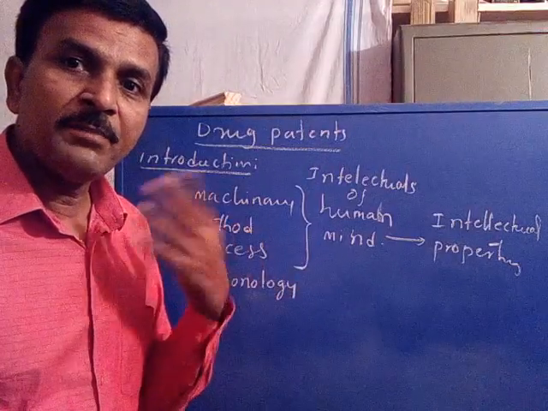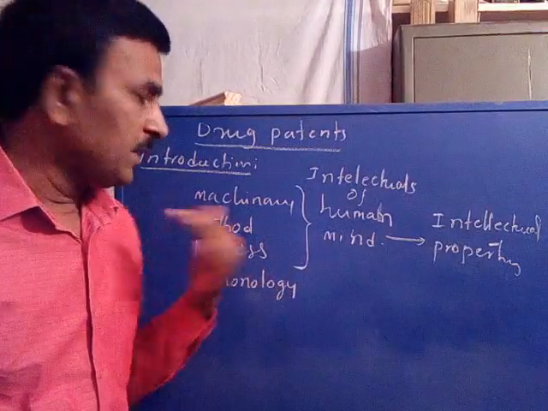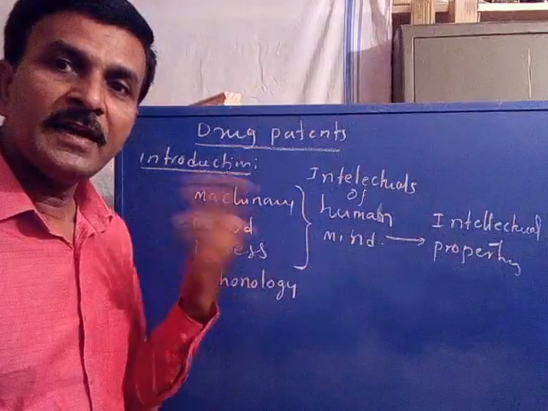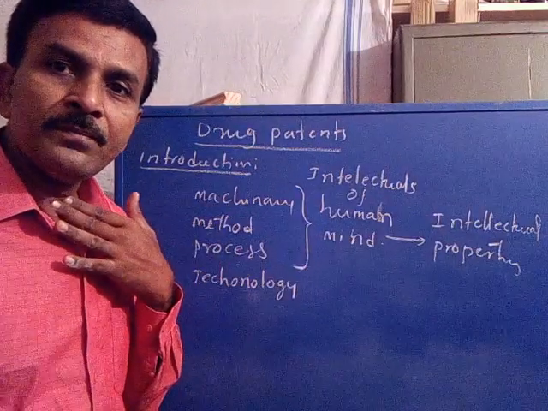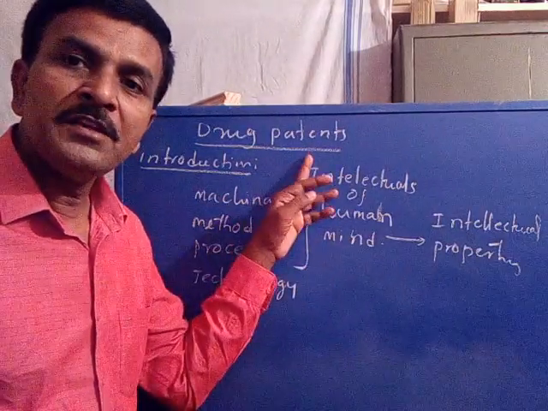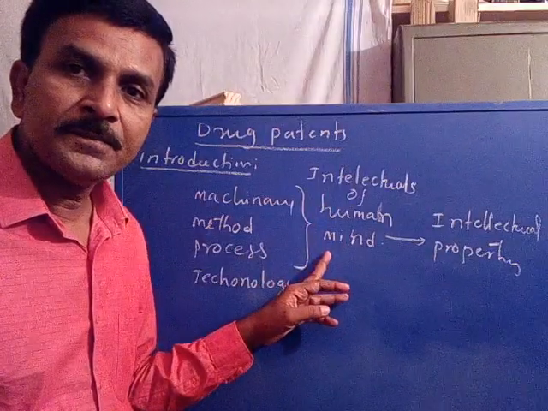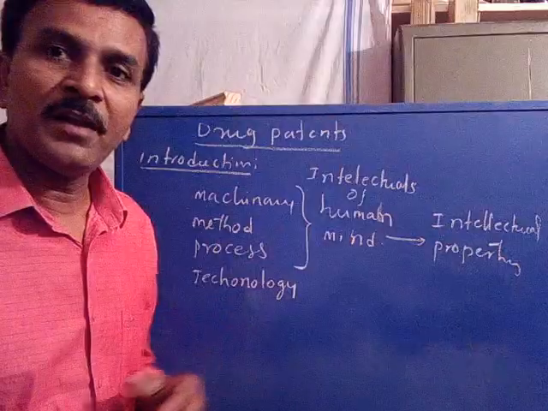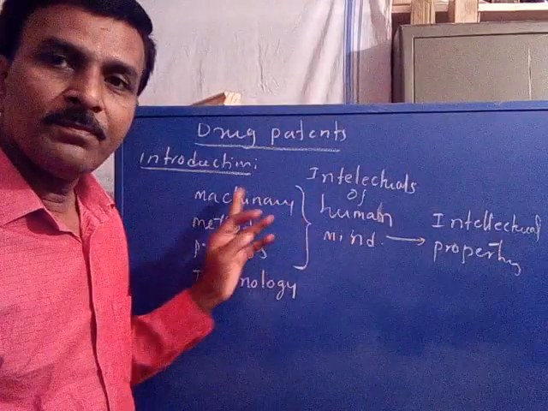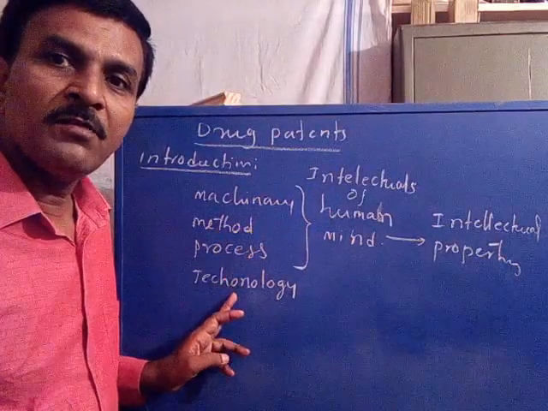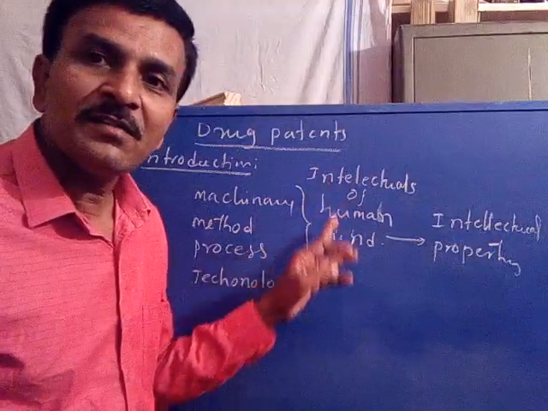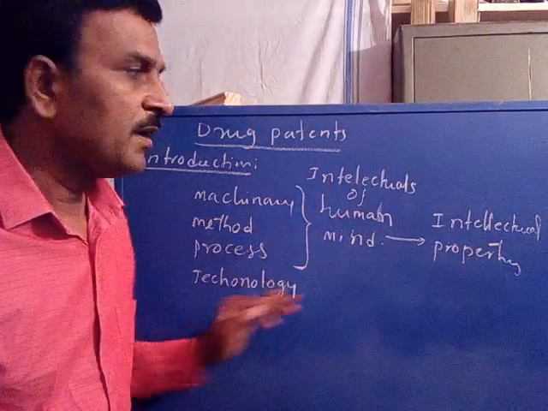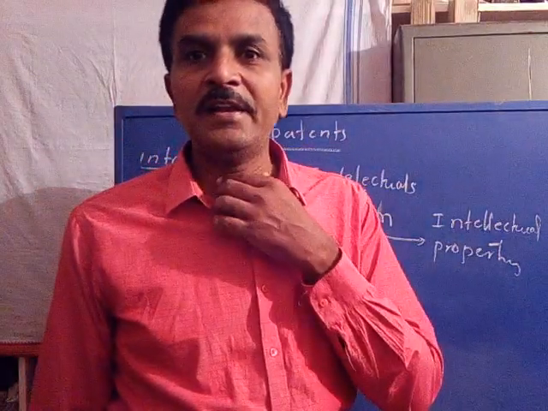These properties created from the human mind are obtained from the intellect of the human mind. These properties are called intellectual properties. Obtained from where? From the intellect of the human mind, therefore called intellectual property.